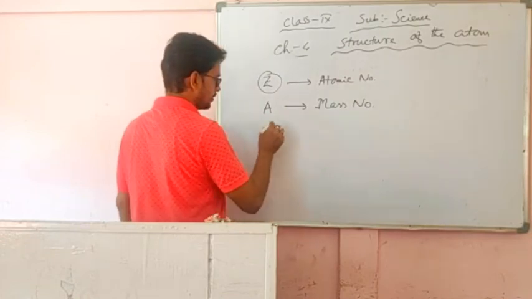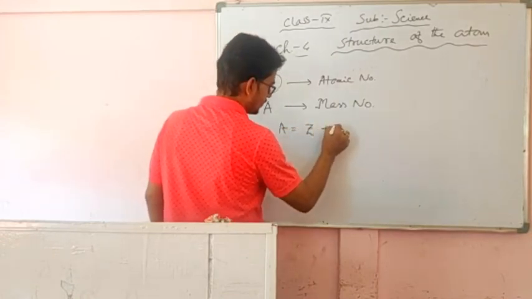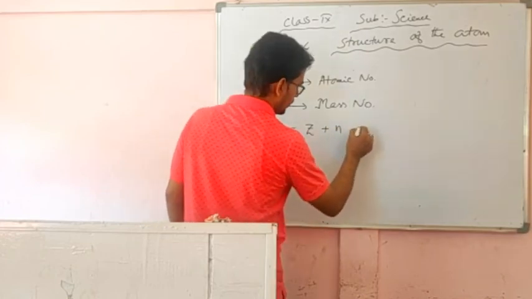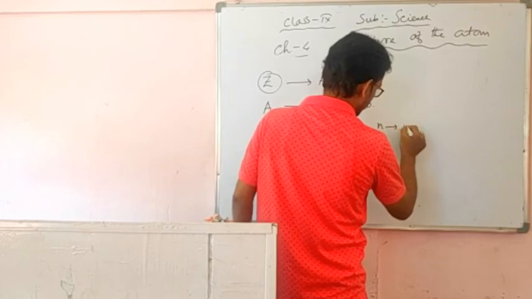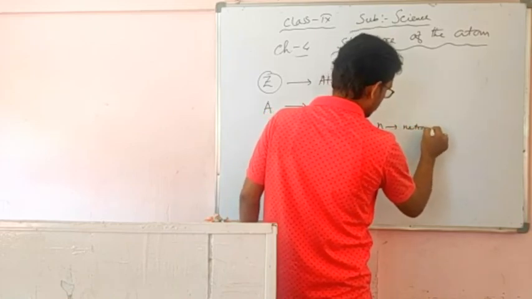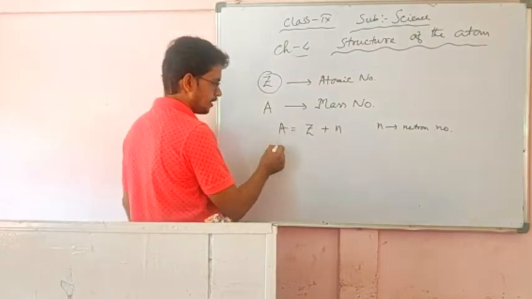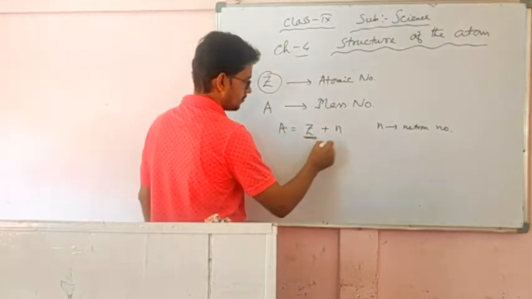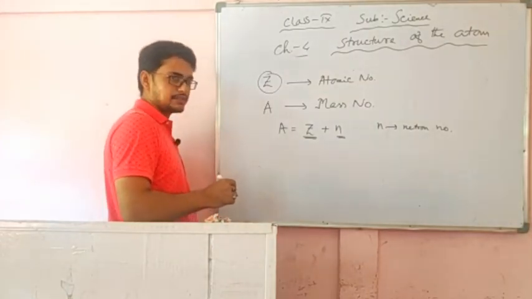Mass number means A equal to Z plus N, where N is the neutron number. Mass number means the total number of protons plus neutrons. The total number of protons plus neutrons in an atom is called the mass number.